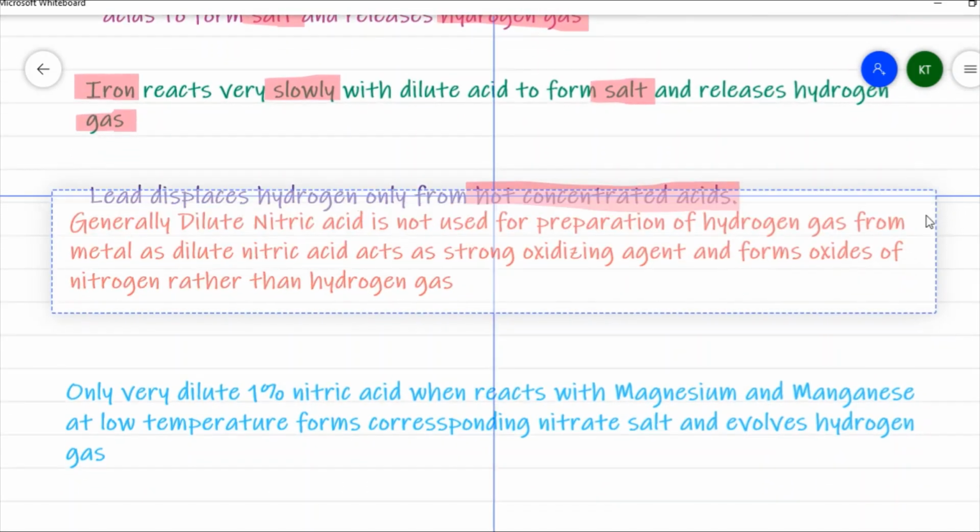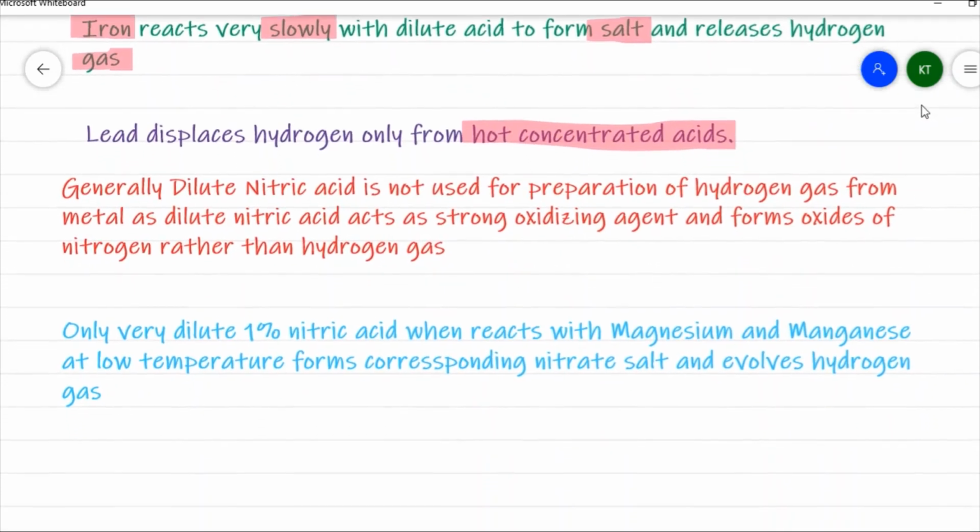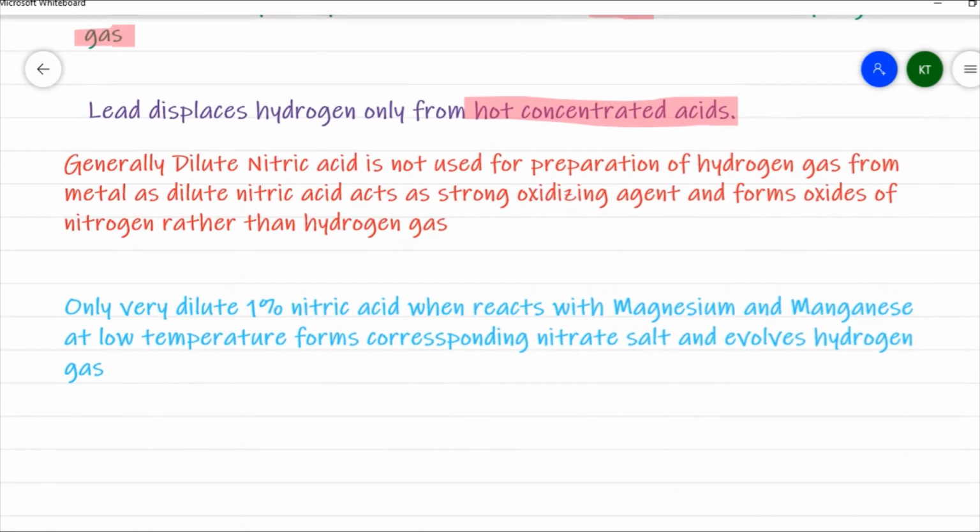Now, let us discuss which acids we may take into consideration. Generally, in the laboratory, we come across dilute hydrochloric acid, dilute sulfuric acid, and dilute nitric acid.